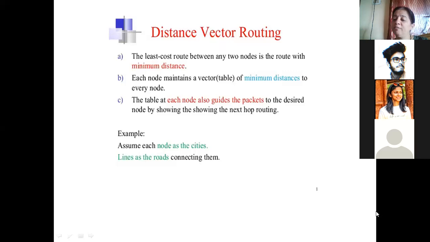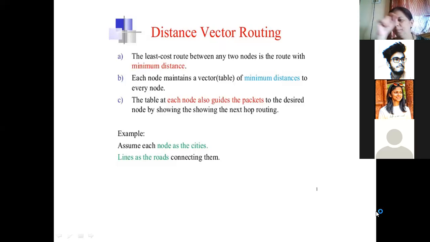Okay. Whenever we are using distance vector routing, there could be multiple paths over which we can transmit the data, but distance vector routing will take into consideration the least cost path, in the sense the path over which the time taken to transmit the packet would be least. So the least cost path between any two nodes is the route with minimum distance.